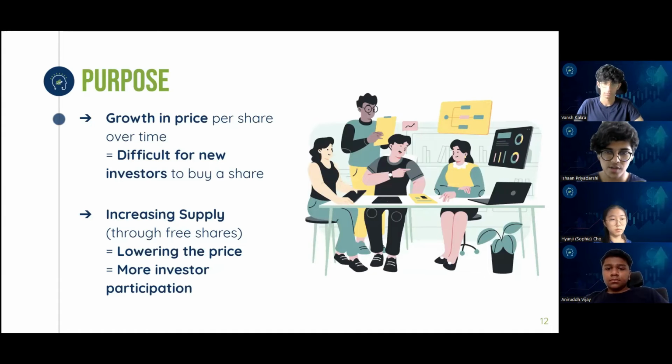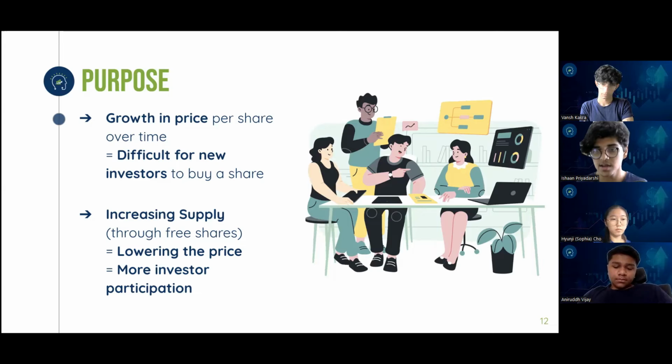Bonus issues are the company's accumulated earnings, which are not given out in the form of dividends, but instead converted into free shares to hand out to the investors. Companies issue bonus shares, similar to dividends, to encourage investor participation and increase their equity base. When the price per share of a company is quite high, it becomes difficult for new investors to buy shares of that particular company. Therefore, by handing out bonus shares to the existing investors, the company is increasing the supply of shares and therefore reducing the price per share, thereby allowing new investors to buy the company's shares.